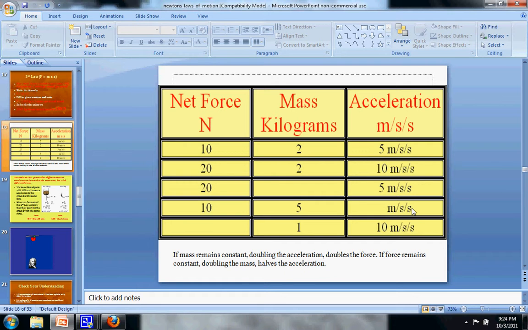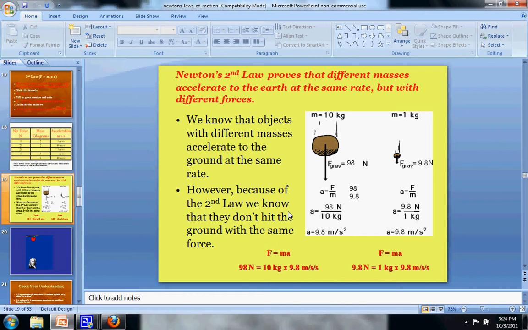So if you drop a penny and you drop something else heavy from the top of a building, the penny and the heavy thing are going to accelerate at the same rate, but they're going to have different masses, so the force would be a lot harder for something that's heavy as opposed to a penny. Don't worry about the numbers here, but this explains why two objects that accelerate toward the ground at the same rate don't have the same force: they're different masses. So this big rock's going to have much more force, even though its acceleration here, 9.8, is the same in both of these. A 1 kilogram little rock only gives 9.8 newtons. If you have a 10 kilogram rock, you're going to have 98 newtons. So it's a lot more force.